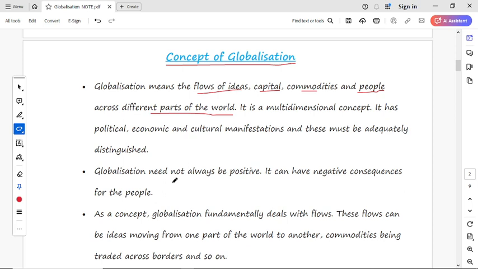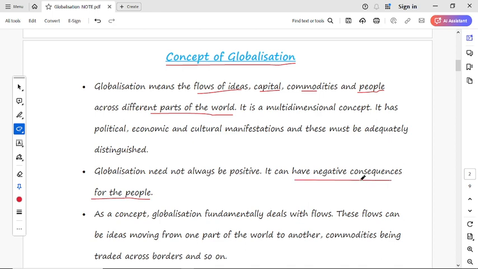And the next point: globalization need not only be positive. It is not only a positive effect. And second, it can have negative consequences for people also. We should always think that globalization does not only give a positive impact, it gives a negative impact too.